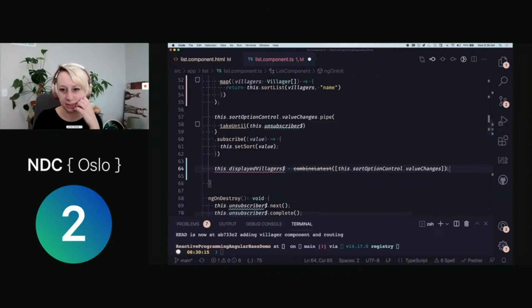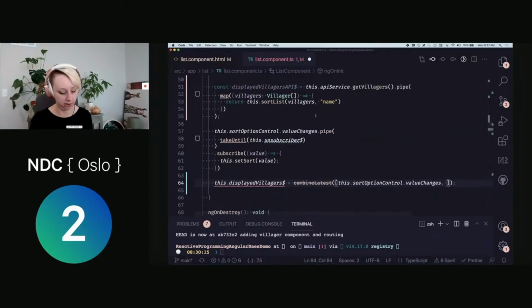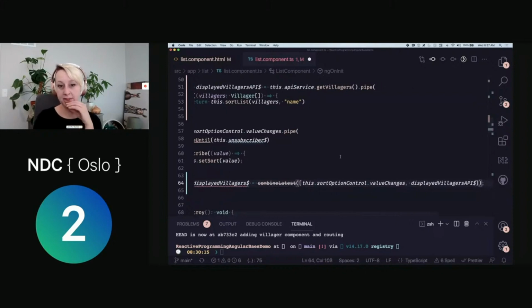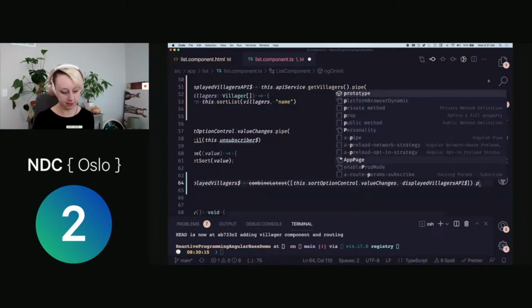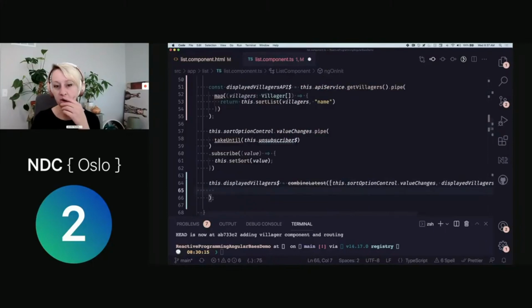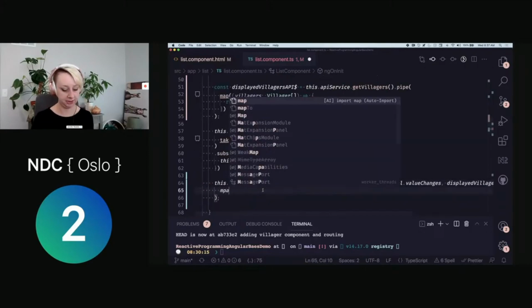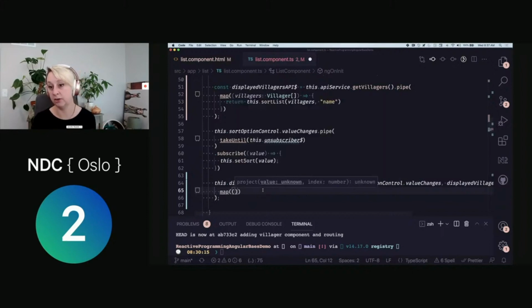All right. So we have this, which is our value changes. This is going to be the value of whatever our sort option is. And then we also want to pass in our initial value that we're getting, which is our displayed villagers API response. So at this point, when we pipe off of here, we are going to be able to do whatever we want and take an array of these different things and deal with it. So I'm going to use my trusty map operator because I know I'm going to want to do something to this displayed villagers data that I have.